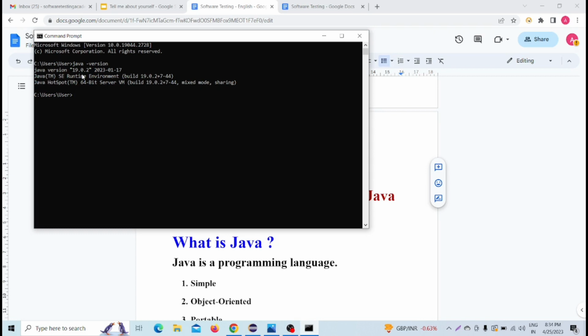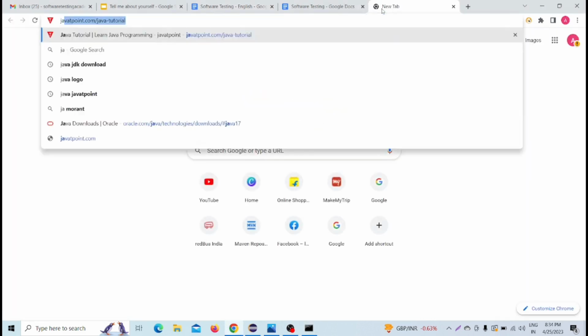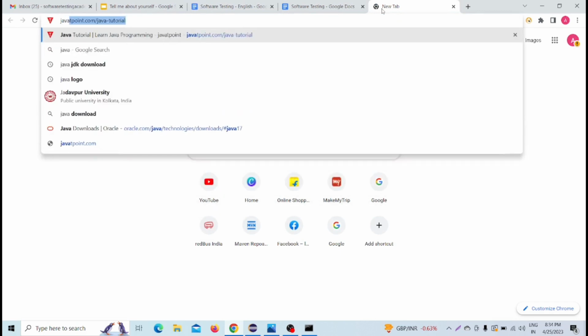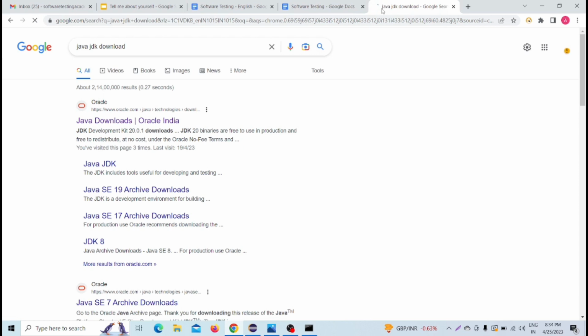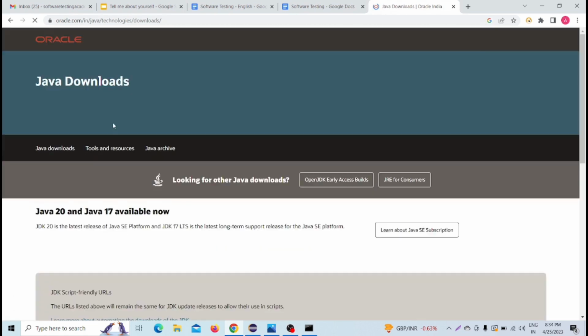If Java is not installed in our system, then what to do? First go to your Google Chrome and type Java JDK download, and after that go to the www.oracle.com site, and go to Java downloads.